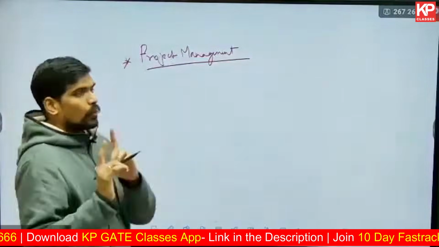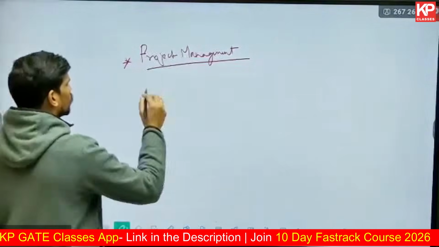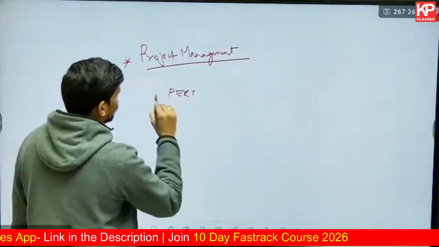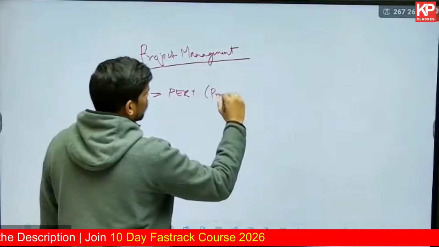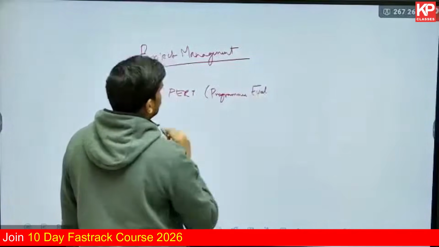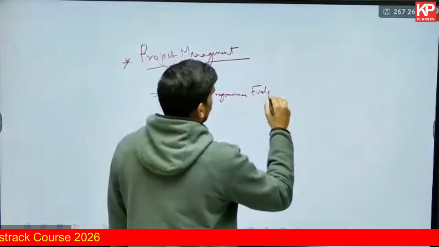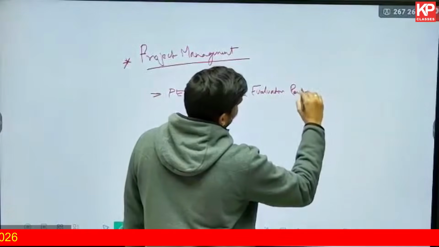So I'm not going to teach you the basics. I'm not taking you right away from the basics because this is a revision class. So we'll focus on some basics of PERT, one basic formula, which is the most repetitive one on PERT. PERT is basically program evaluation review technique. I'm sure you know in exams you get theoretical questions of full form also. In GATE, they have asked this in the past. Program evaluation review technique.